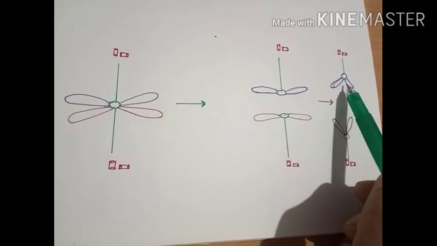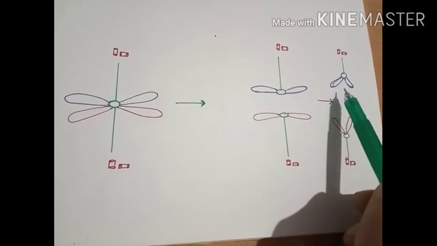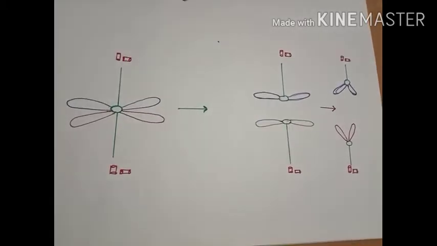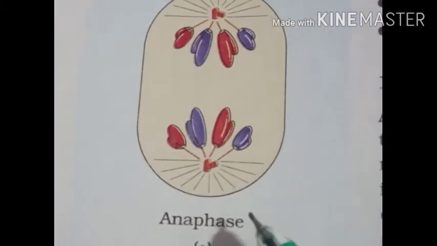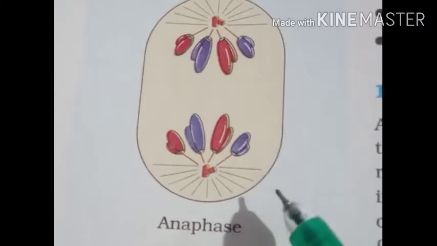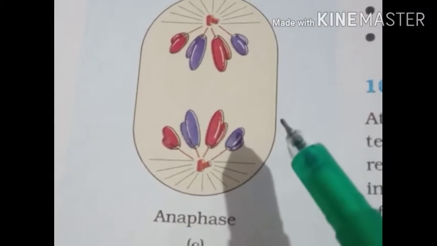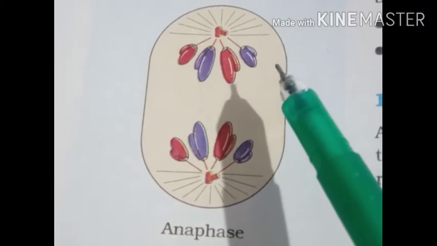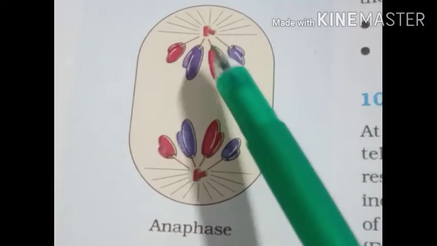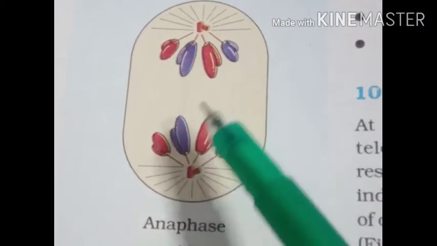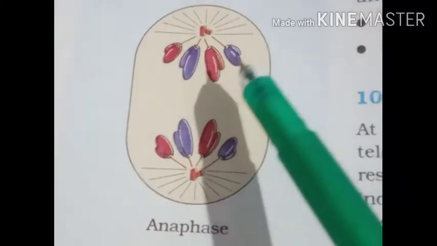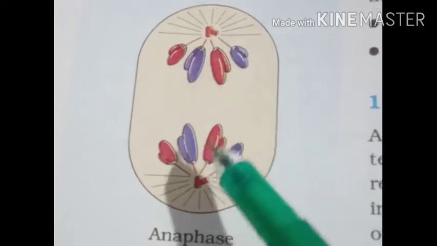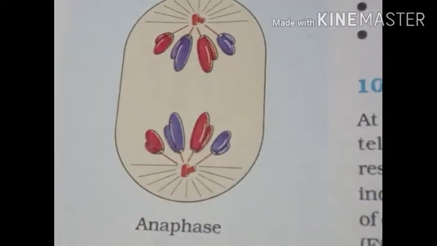Like that, the chromatids trail behind, just like the arms of the chromosomes. So in the anaphase, we may conclude that the most important event is the separation and splitting of the centromere. The chromatids separate out and move towards the opposite poles.